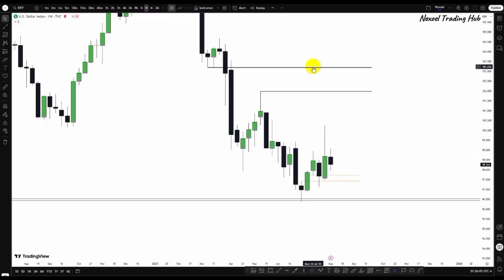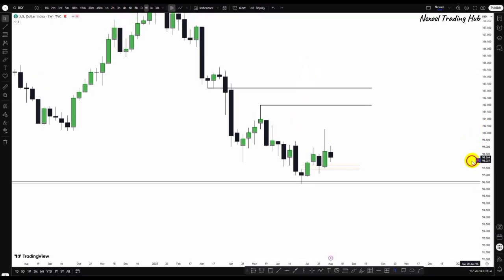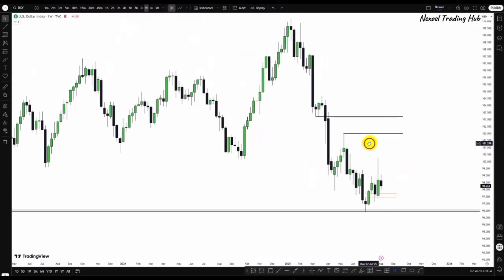So what we can see is this is the monthly bearish fair value gap zone, and we have this rejection block here. We know that the dollar index is bearish, but now we are seeing the possibility of bullish movement to the upside. Clearly, if we're going to have sustainable bullish movements, then we may see price trade into this rejection block, and in extension, the monthly bearish fair value gap resting here.